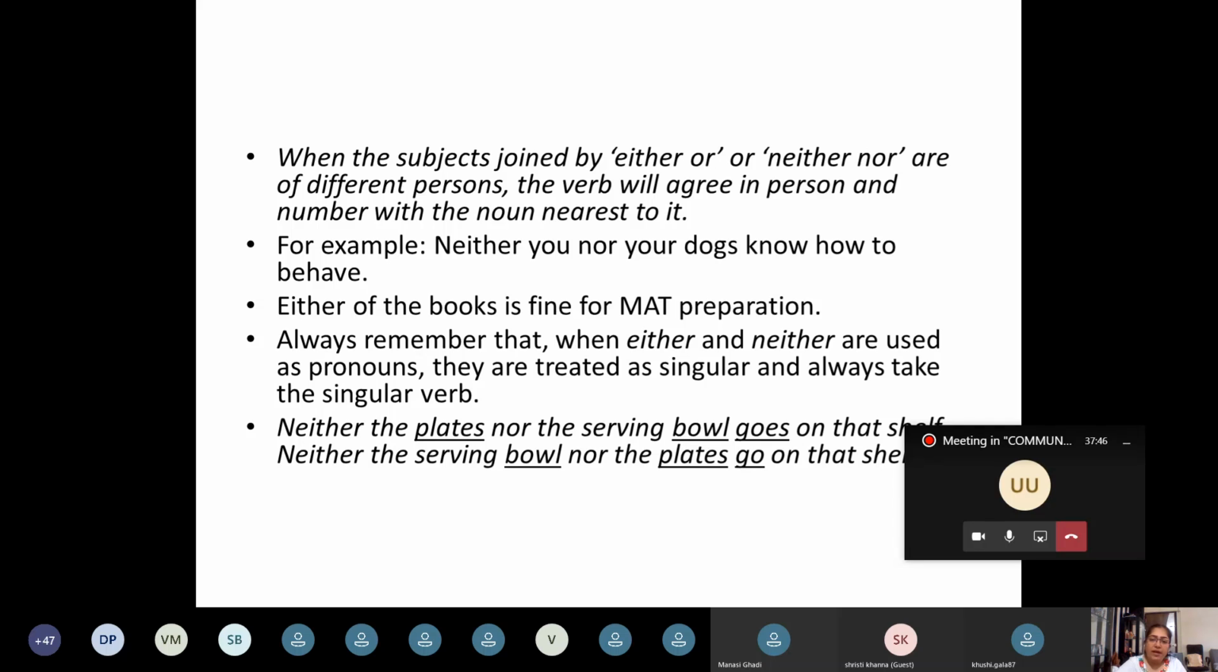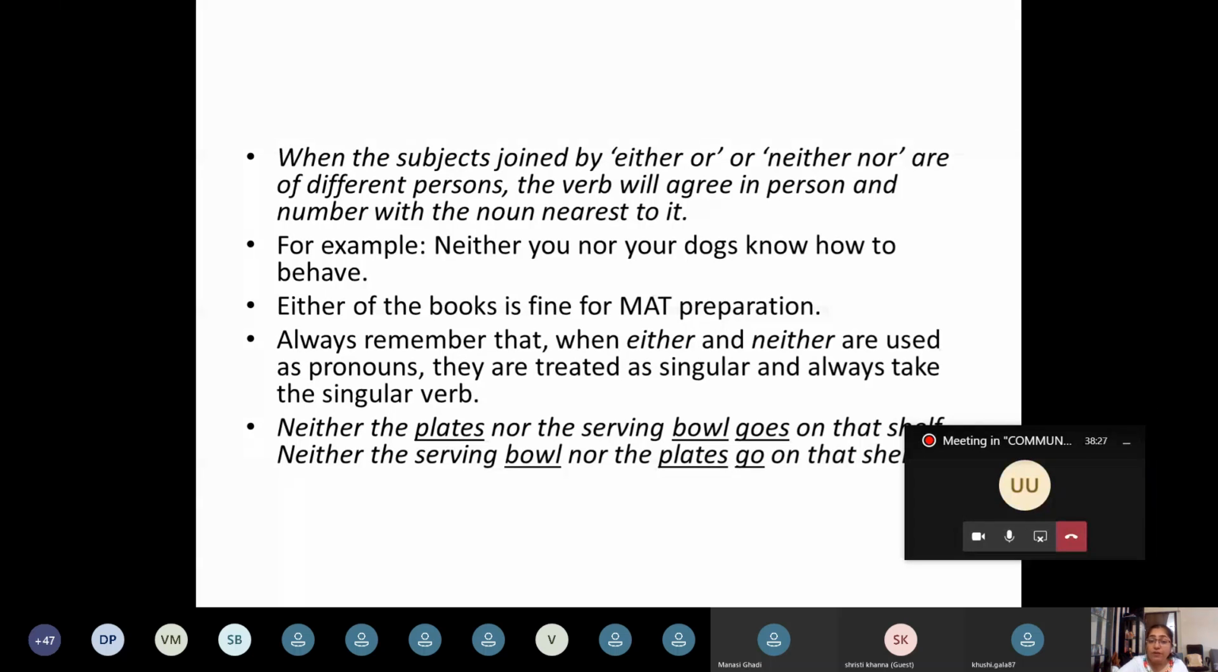When the subjects joined by either or, neither nor are of different persons, the verb will agree in person and number with the noun nearest to it. So we know that in this sentence, neither you nor your dogs know how to behave. The verb in this sentence is know, and it is plural because the noun that is very close to it is dogs. Actually, there are two nouns in this subject. You is one noun and dogs is another noun.